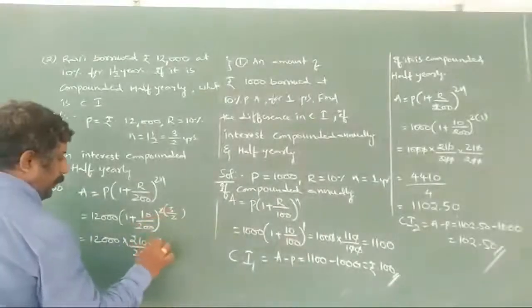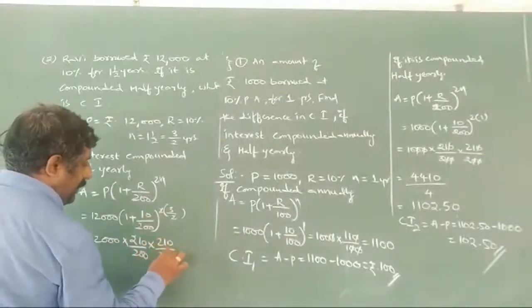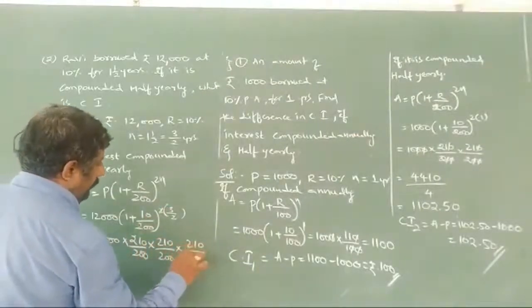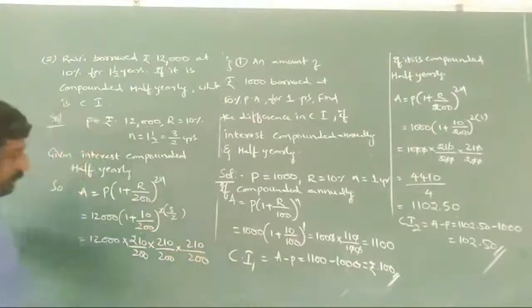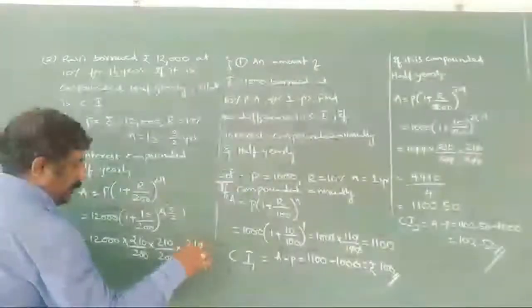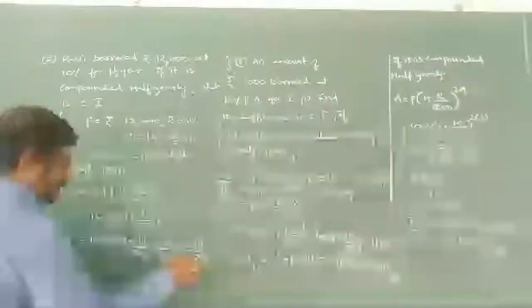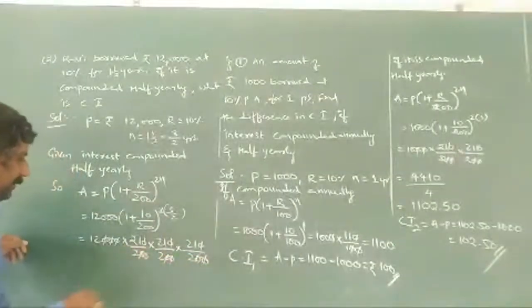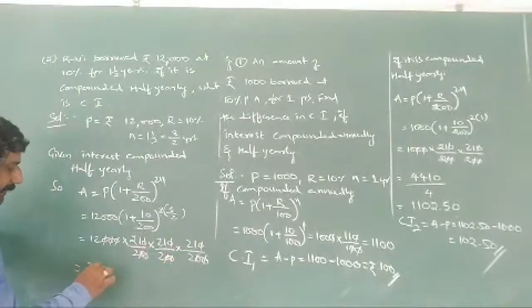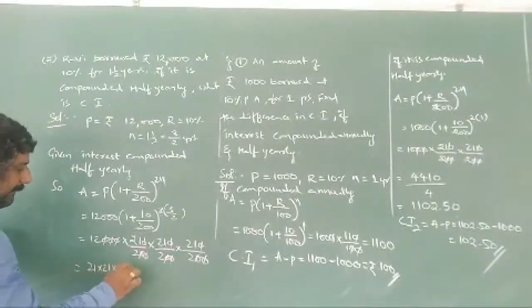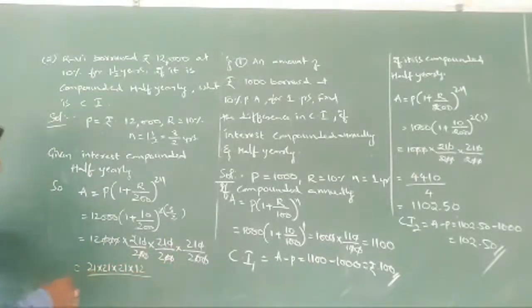So 210 by 200. Cancelling zeros: one zero cancels with one, and so on. So what are you getting now? 21 into 21 into 21 into 12. Or else you may cancel here.